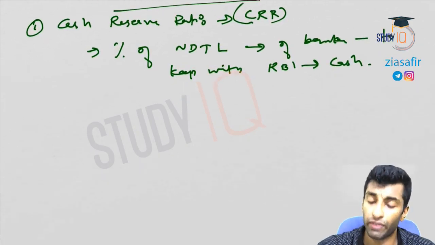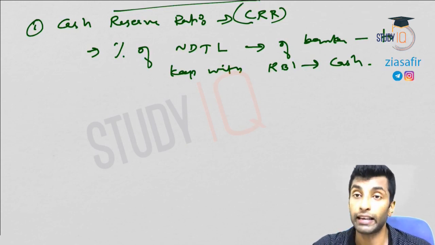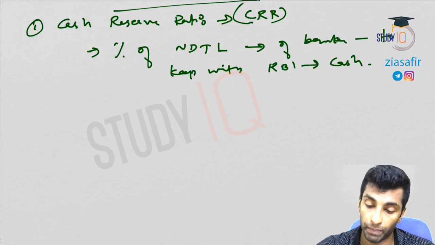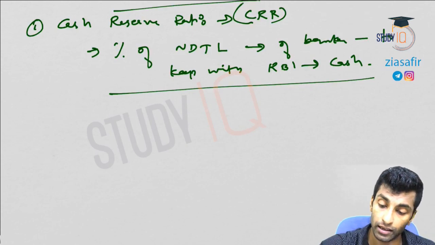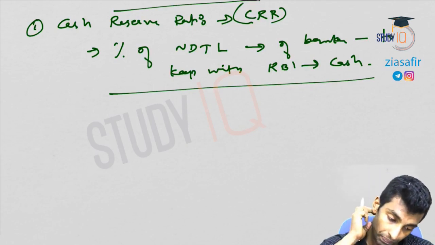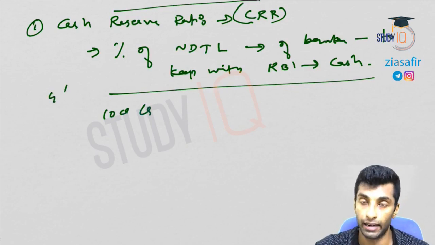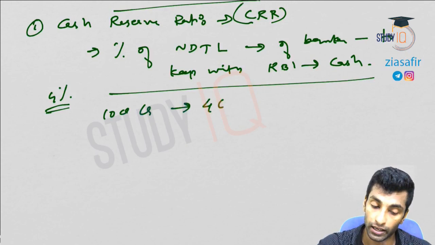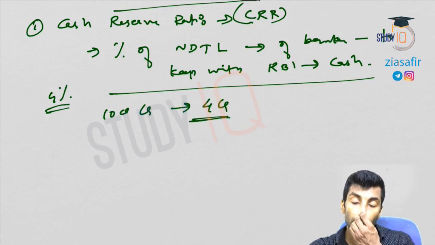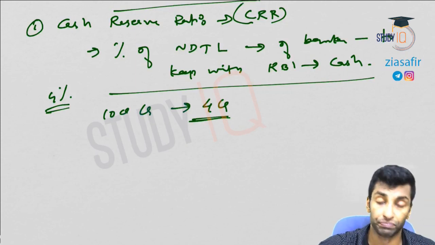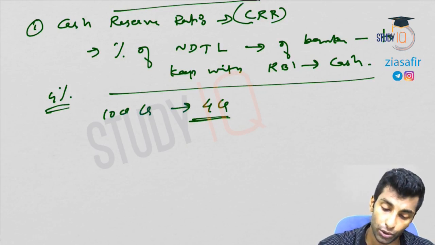Okay, so those rates will vary, so I'm not talking about the rates because when I'm recording the video and when it is telecasted, I don't know, the rates may be different. Okay, so the CRR is like 4%, all this are there. So I'm talking about the current CRR now. That means if let's suppose 100 crore deposit is there, let's say 100 crore is the NDTL. If let's say 4% is the CRR, you have to keep 4 crore with the RBI. Okay, so usually no interest is paid on such deposits. Earlier they used to pay interest, but negligible interest, usually no interest.